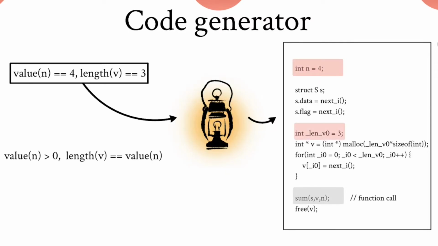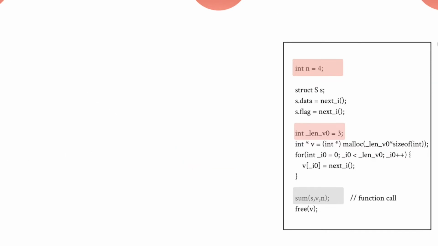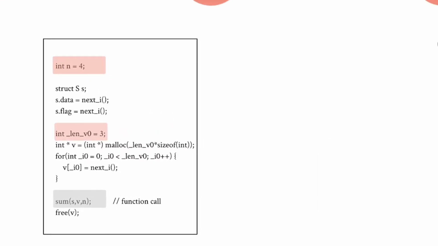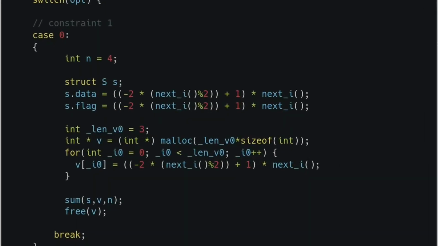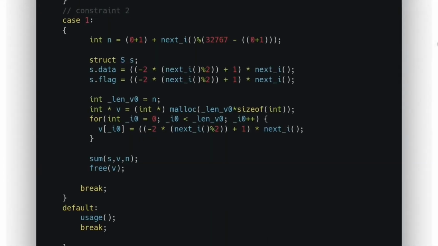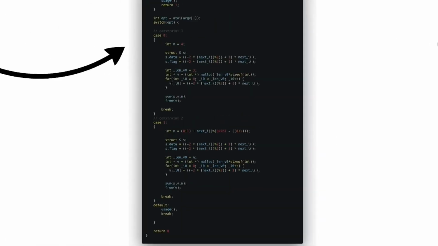Function sum is called with these inputs, and we feed the memory that was allocated. Every code generated for a constraint is going to become a case in a switch statement, and we bring everything together into a single benchmark. Here we have the first constraint that was generated as case 0. Then we have case 1, which is the other constraint that we created. The switch statement is inside the main.